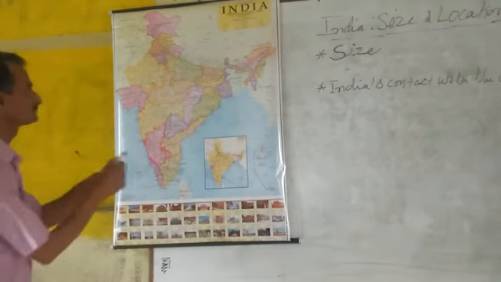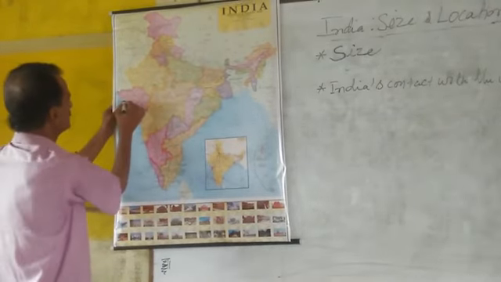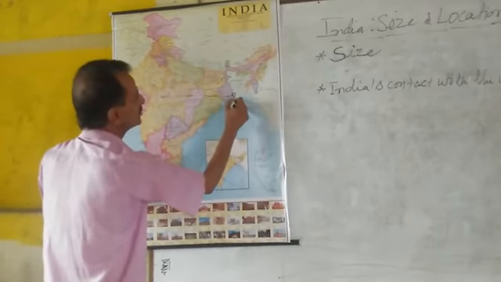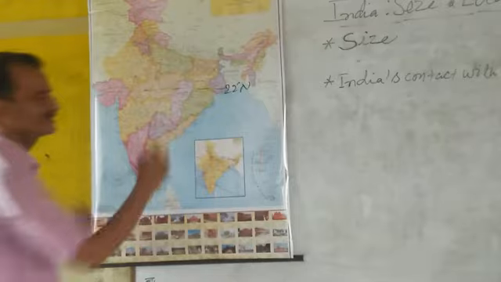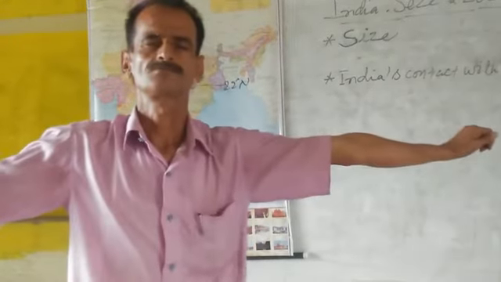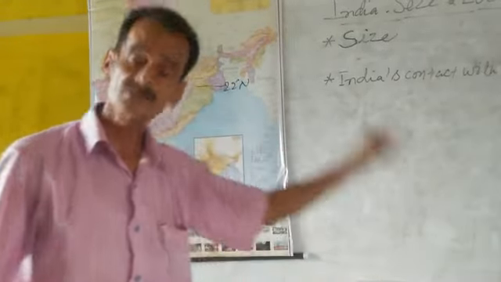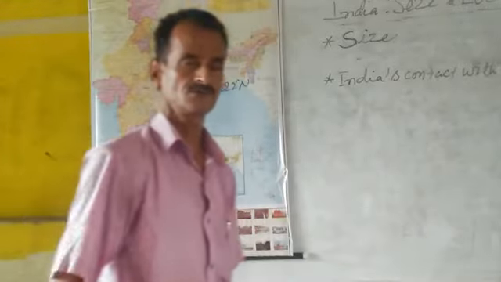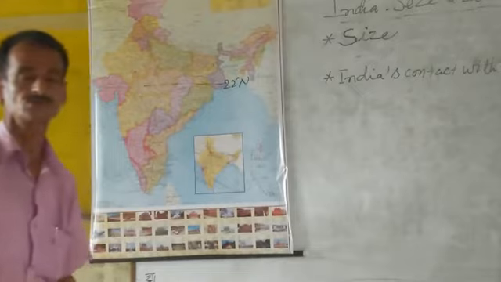After that, you will see that near 22 degrees north latitude, India is widest. After that, in the south, India goes on narrowing and narrowing towards the south.